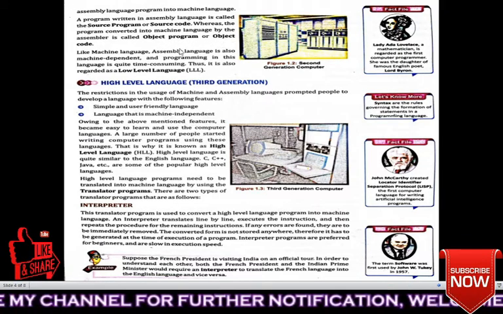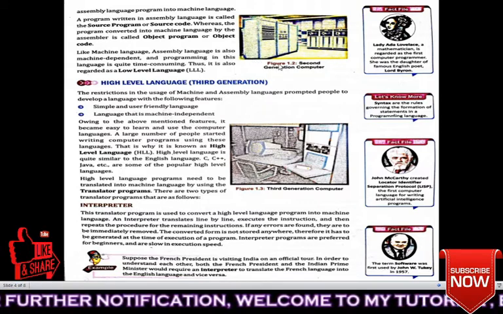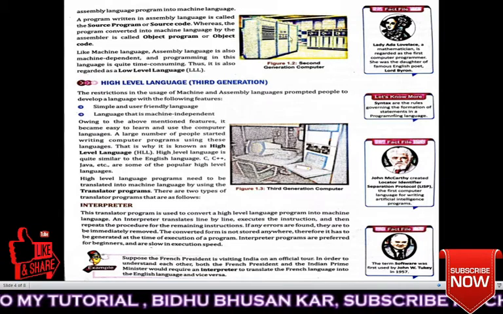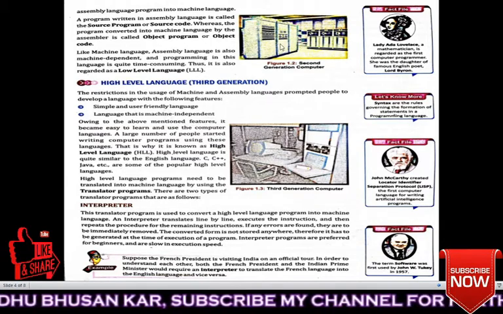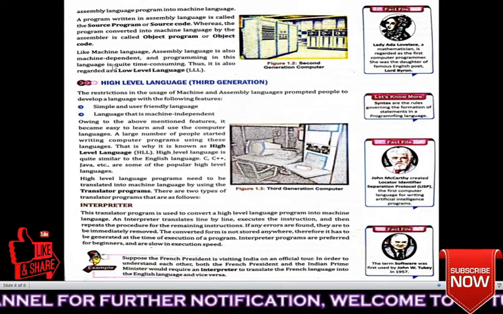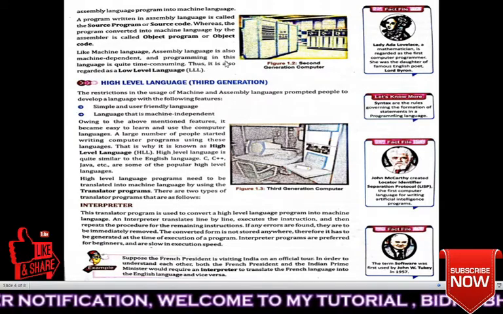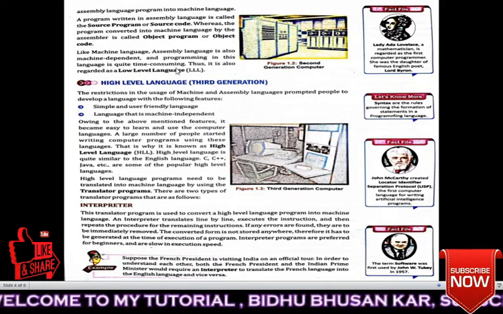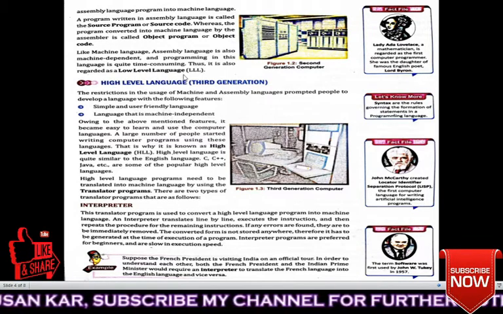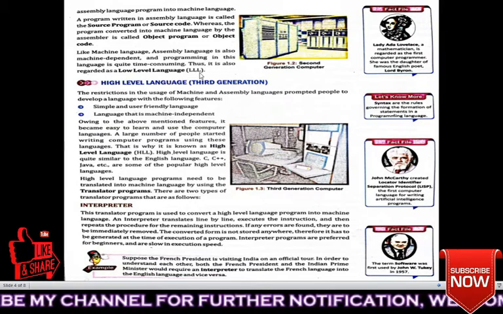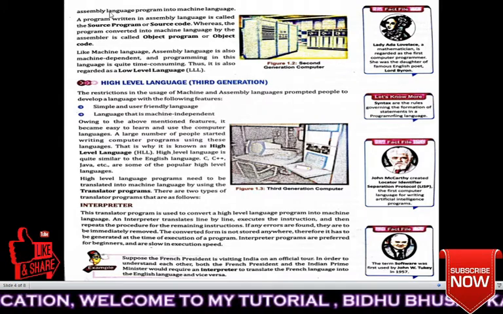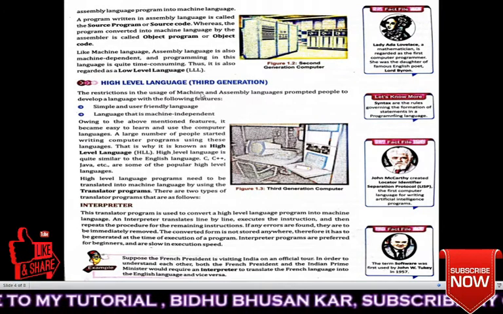So when the source code is converted by the assembler, the output is known as object program or object code. Here you can see in figure 1.2 a second generation computer. It looks like an almirah. Like machine language, assembly language is also machine dependent, and programming in this language is quite time consuming. Thus, it is also regarded as a low level language. It is not independent.